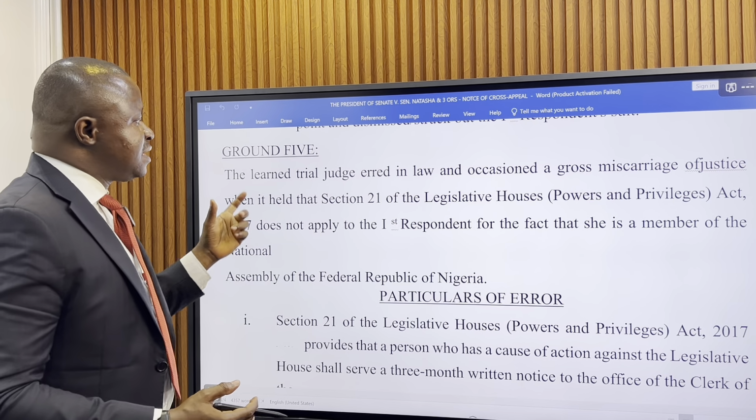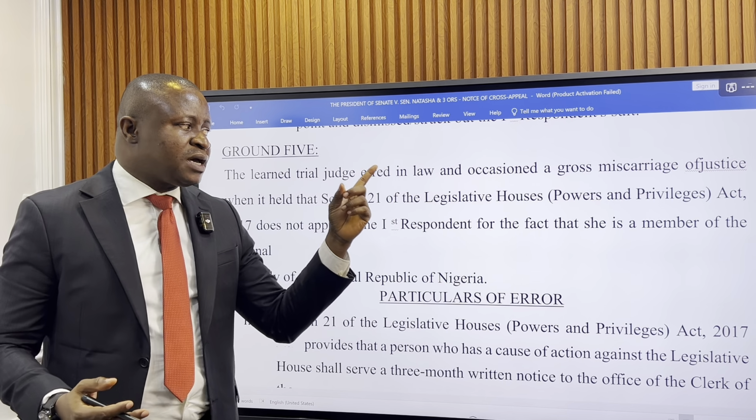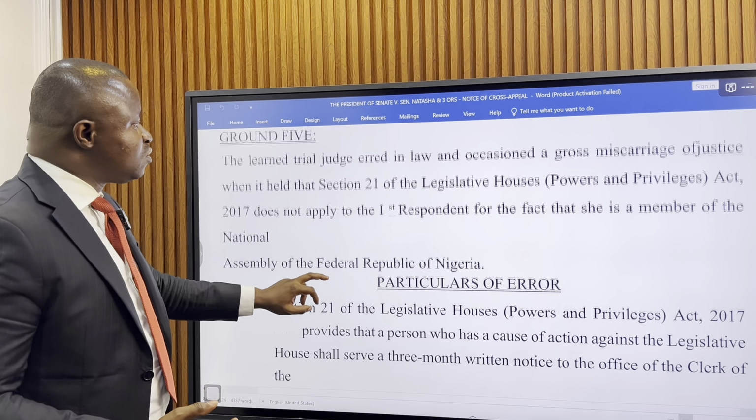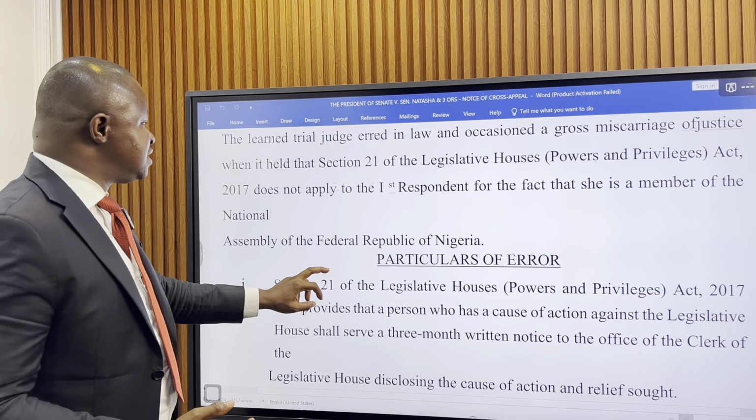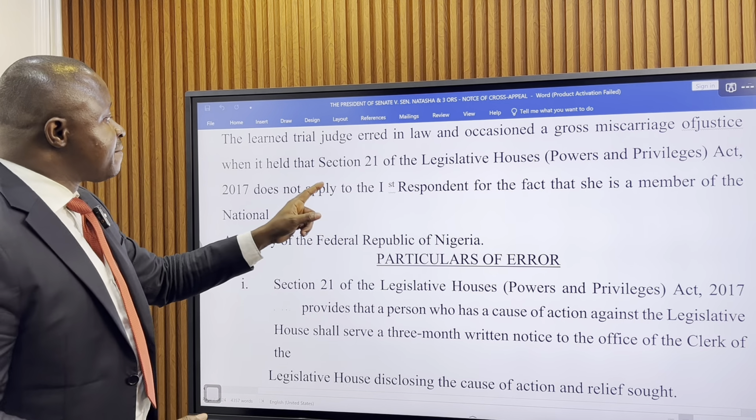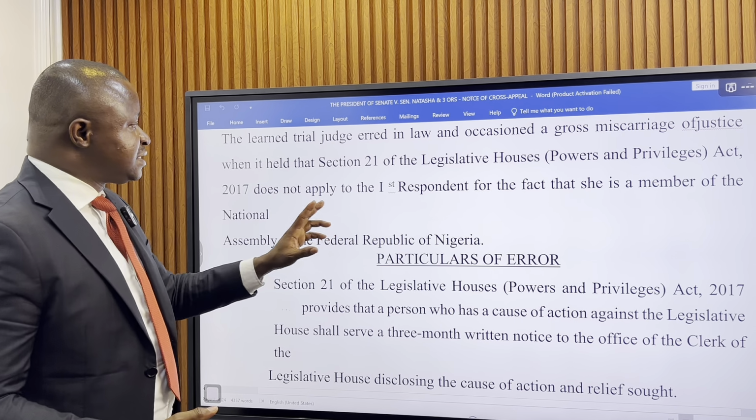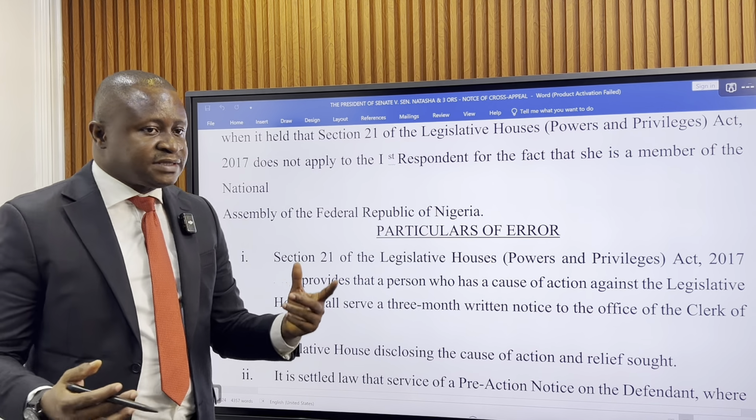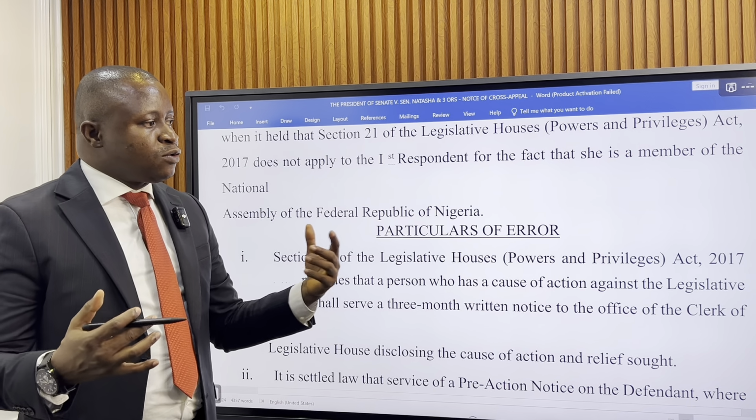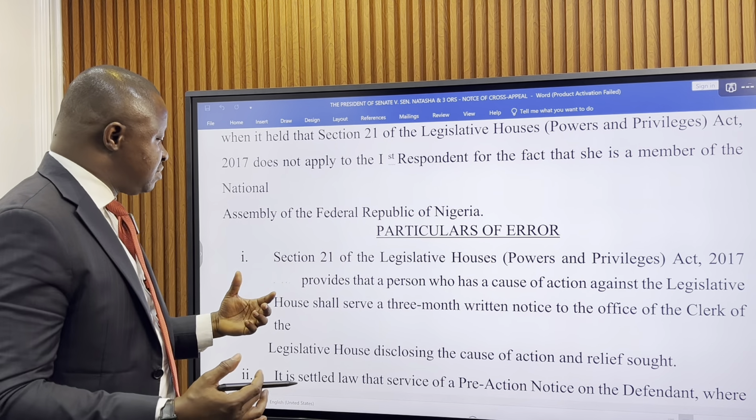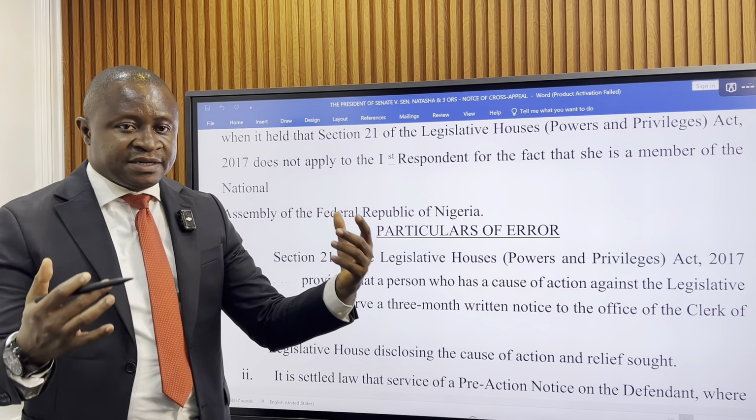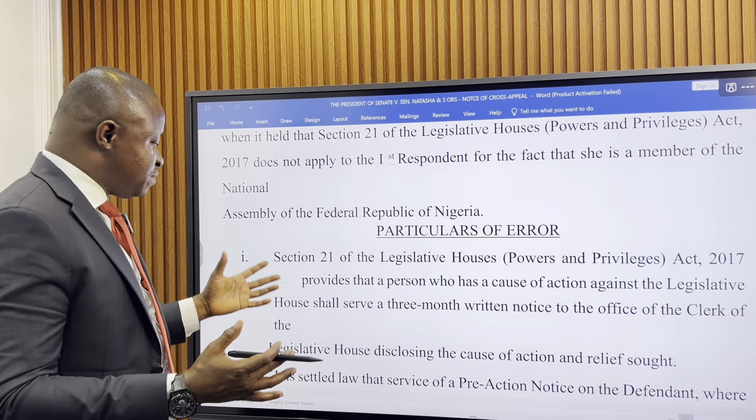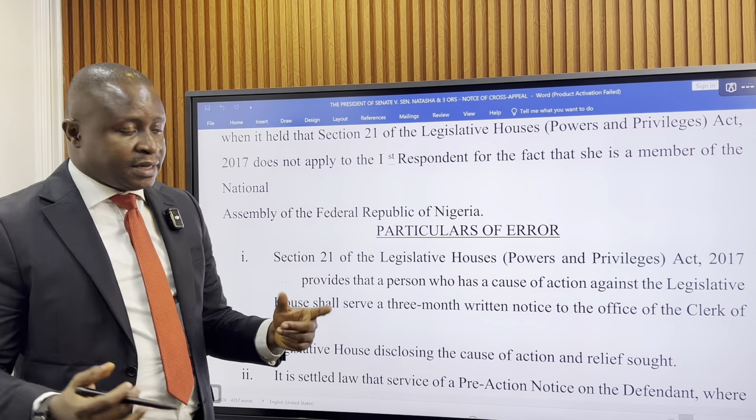Ground number 5, that the learned trial judge erred in law and occasioned a gross miscarriage of justice when it held that Section 21 of the Legislative Houses Powers and Privileges Act does not apply to the first respondent, that's Senator Natasha, for the fact that she is a member of the National Assembly. What does that section say? It says that before you can go to court against a member of the National Assembly, you must present a complaint to the clerk of the National Assembly and allow 3 months to pass before you can head to the court.